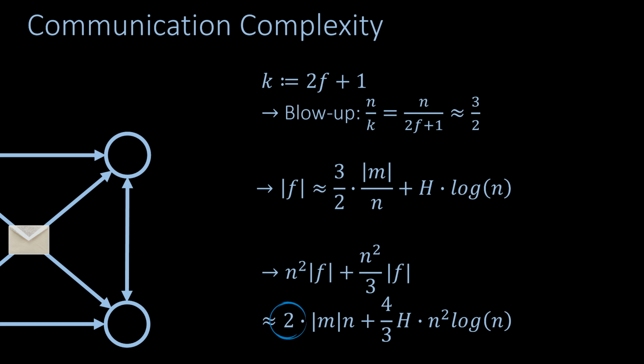We can again ask ourselves if we can do even better. And again, the answer is yes. There is a more complicated algorithm that achieves an overhead factor of only 1.5. It can also be shown that 1.5 is actually the best possible bound under some assumptions. But we are happy with the result that we achieved here and leave it at that.